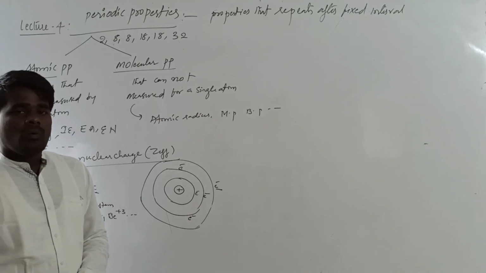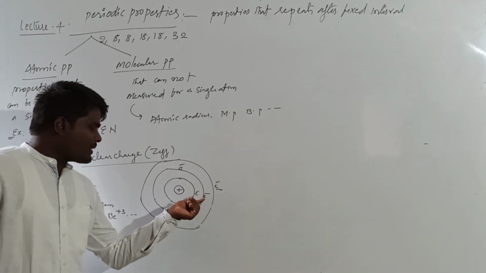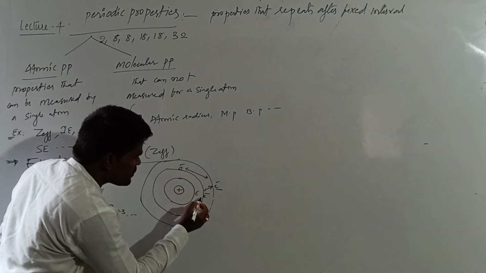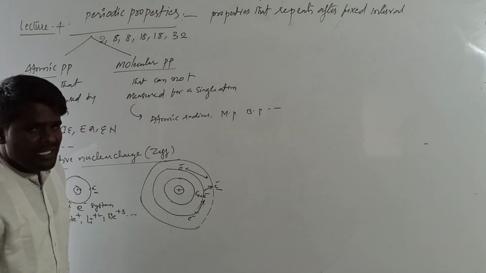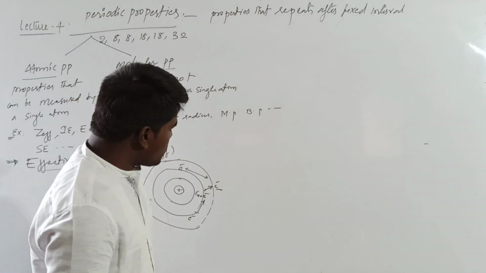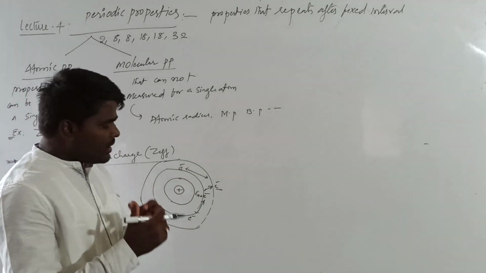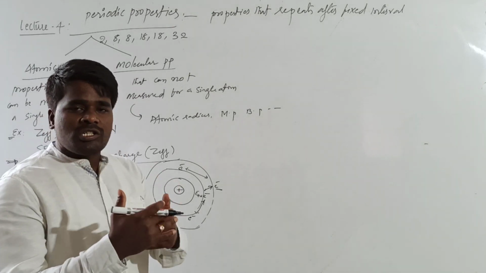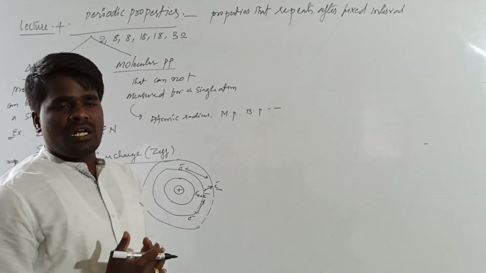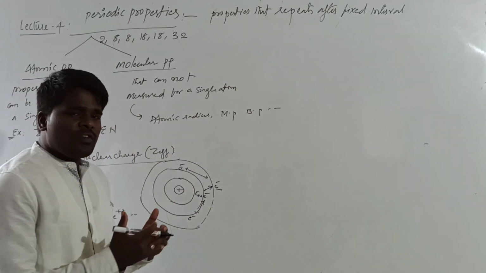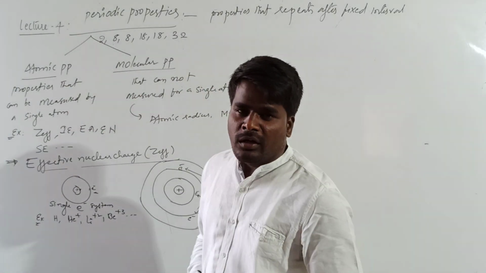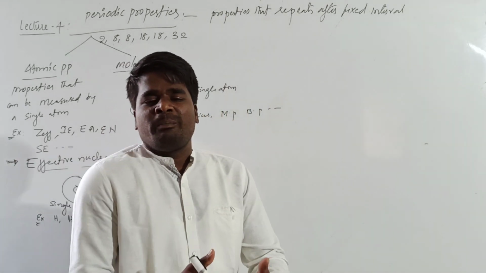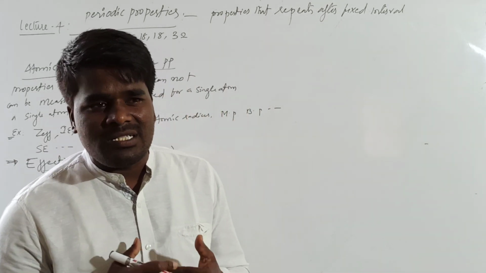Why? Because there are inner electrons which will repel each other. There are inter-electronic repulsions between the electrons because electrons have the same charge, and we know that like particles repel each other. These electronic repulsions will act as a screen or shield, preventing a certain portion of the nuclear force of attraction on the valence electron or testing electron. This phenomenon is called screening or shielding. This is a very important phenomenon which we will repeatedly discuss throughout all the periodic properties, so you need to understand this thoroughly.